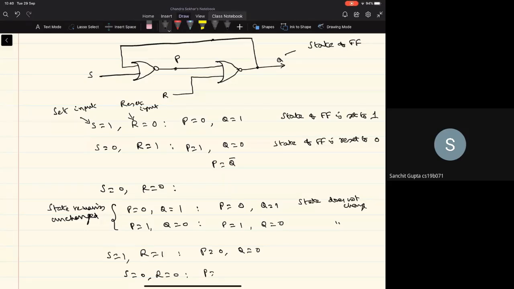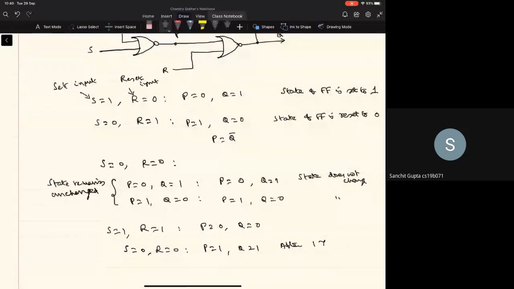Meanwhile, the other NOR gate has taken R as 0 and the current value of P as 0, and it will also change to 1. And how much time will it take to effect these changes? After 1 tau. That is, if I give S and R as 0 at time t equal to 0, when initially P is 0 and Q is 0, we see that after 1 tau, that is, after the propagation delay of one logic gate, both P and Q will be set to 1.